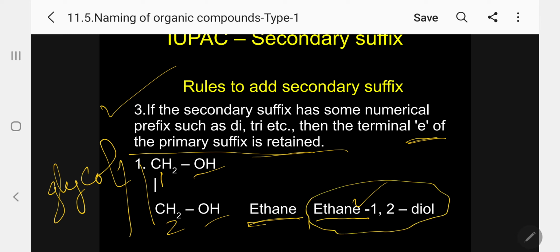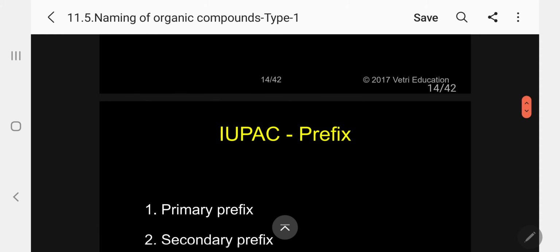Kindly follow. Between the functional group and the number, we must have a hyphen. Between the numbers, we have to put a comma. Please follow, this is most important. Between numbers, comma. Between the name of the substituent, the name of the parent and the number, we have to put a hyphen. Please follow.